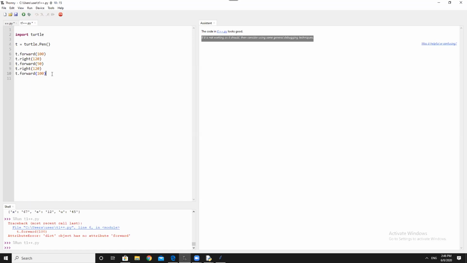And see, when we talk about 360 divided by 3, what kind of triangle is it? It is going to be equilateral. In the case of an equilateral triangle, what will be the sides and angles? All angles and sides are equal. Correct. Okay, let's try now. You can run it. Let's see how it looks.